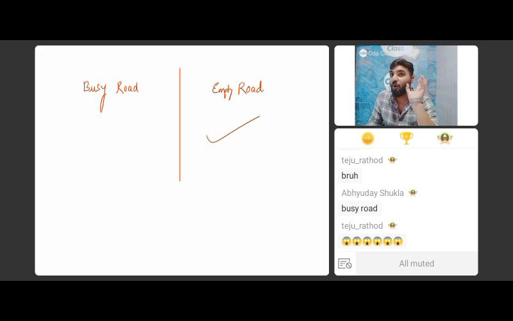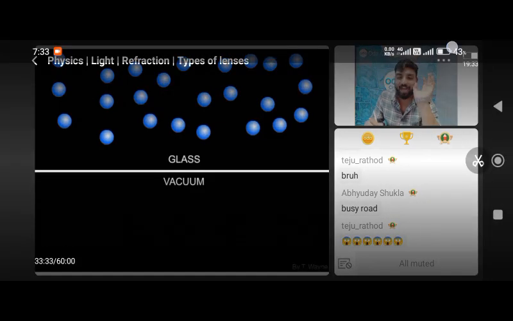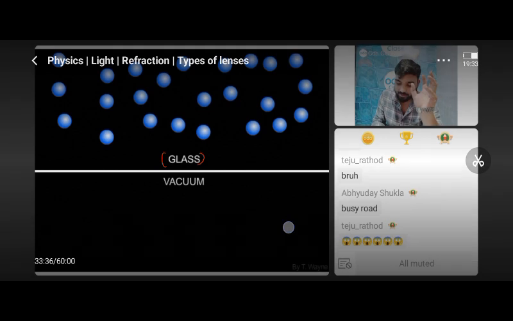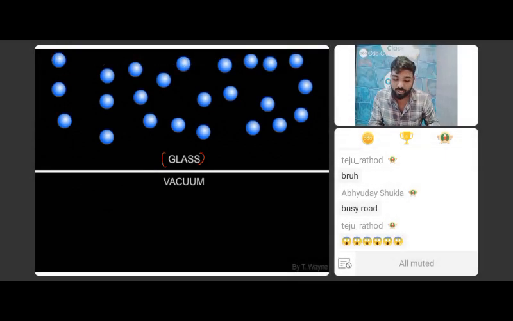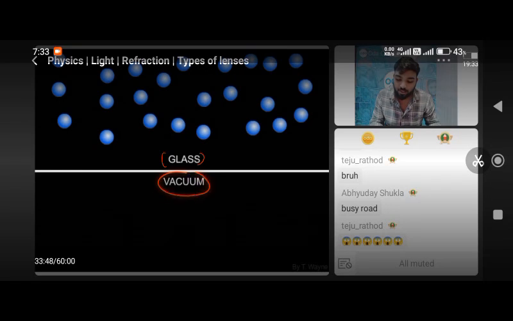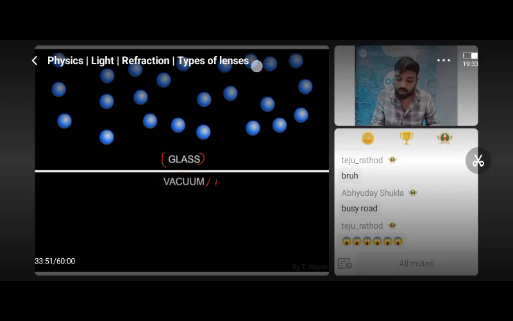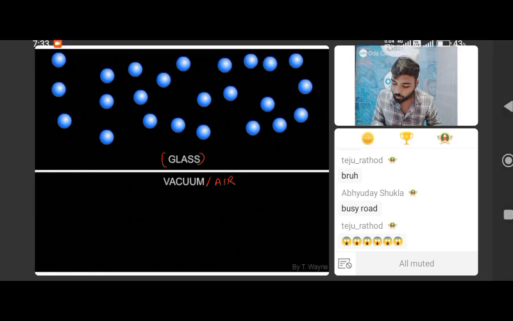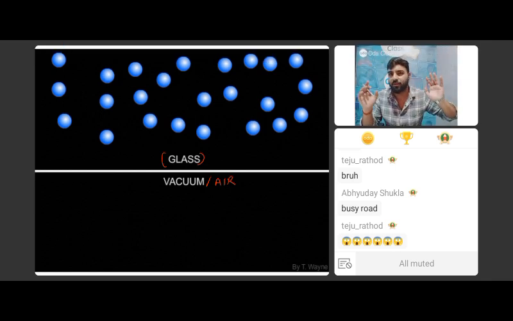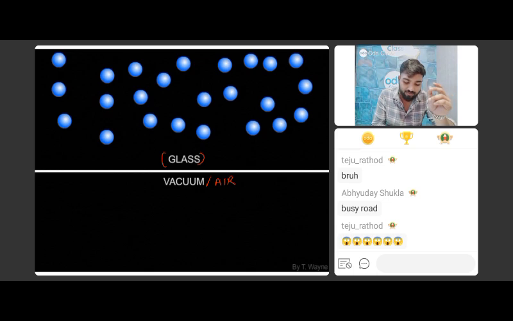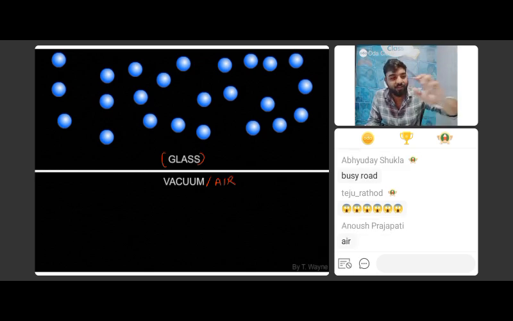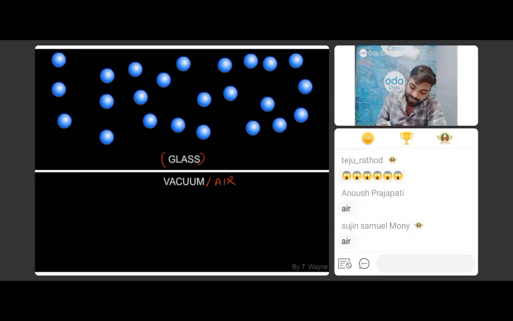Now students, I will show you what happens with light. So बच्चों, right now we have a situation. We have glass, right? And we have the glass molecules that you can see over here, which are very big in size because glass is a solid substance, right? So all the molecules are big and they are very close. So here are the glass molecules that you can see. And right over here, we have vacuum, or we can say air, because air particles are very far from each other. Okay. So imagine if the light is going to enter, where it is going to move fastest. सबसे तेज कहाँ पे जाने वाली है? Tell me guys. If the light is going to enter, where it is going to be the fastest? Yes, that's correct. Air.